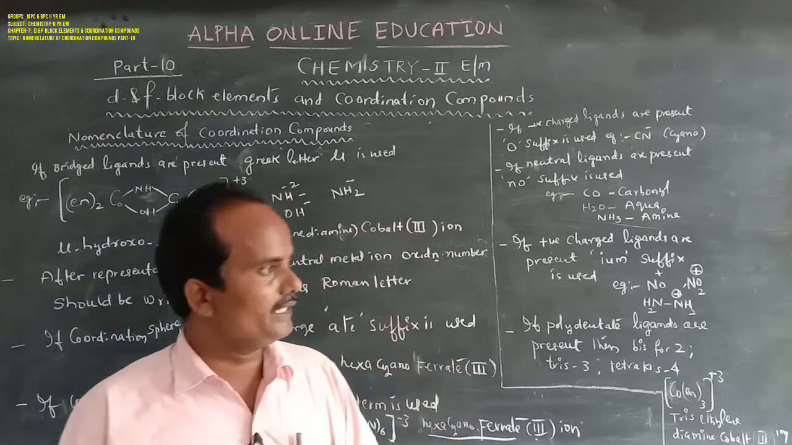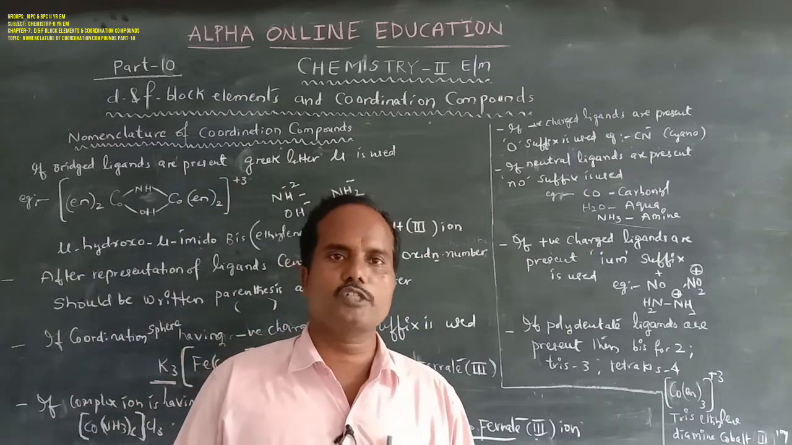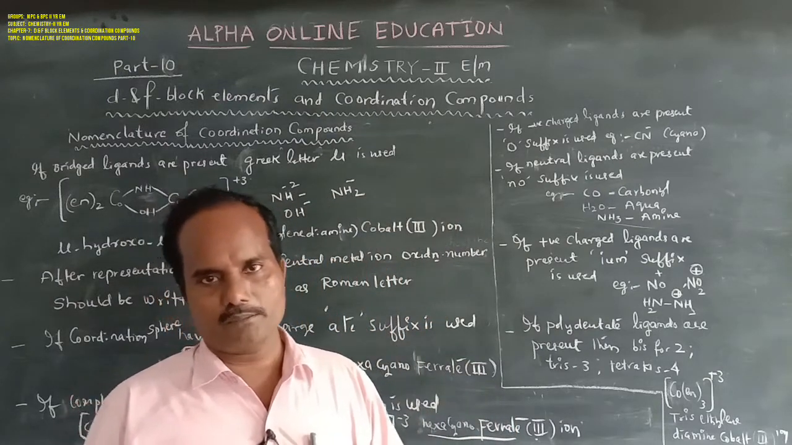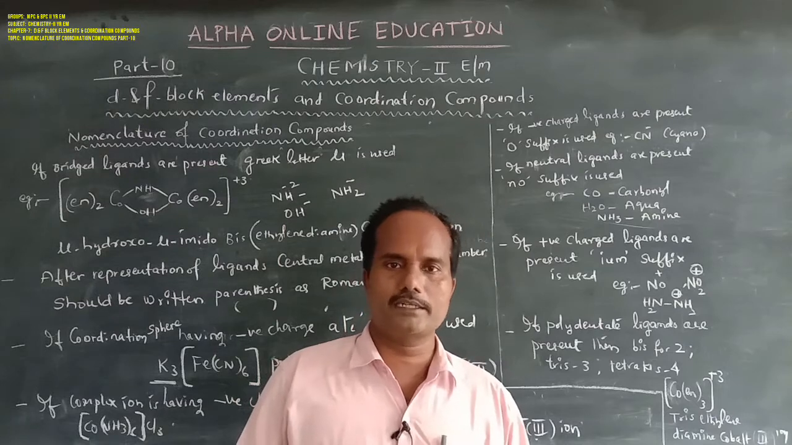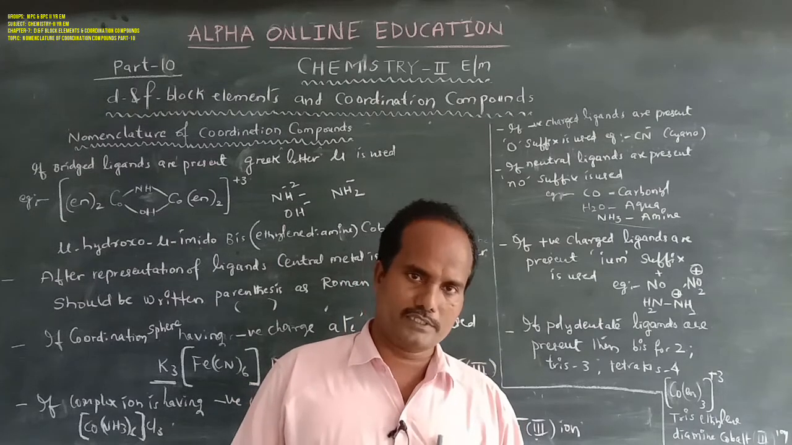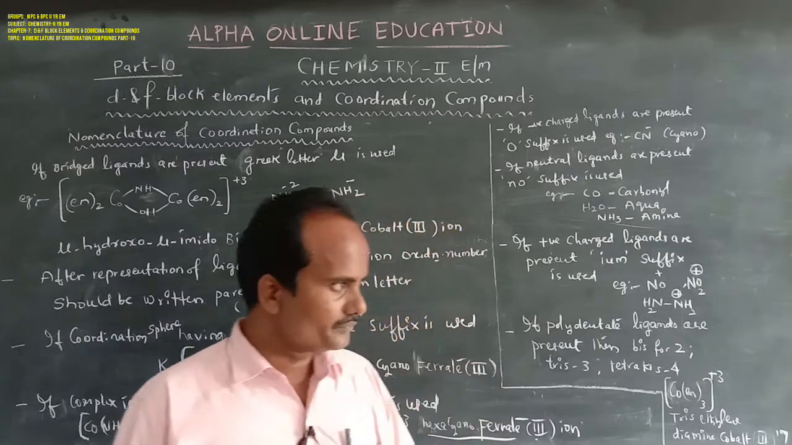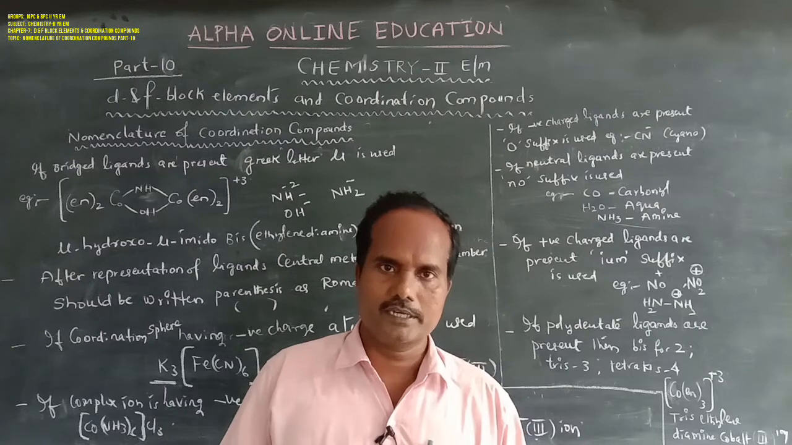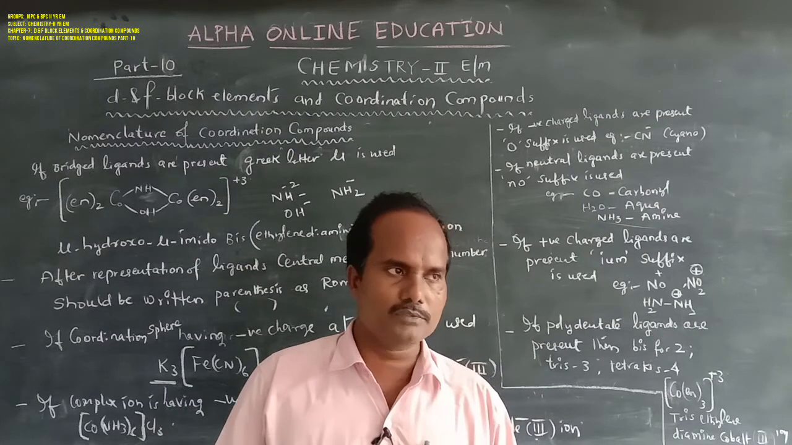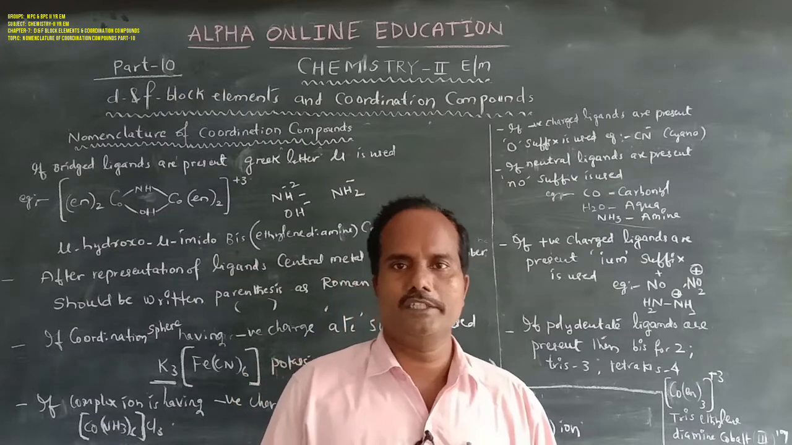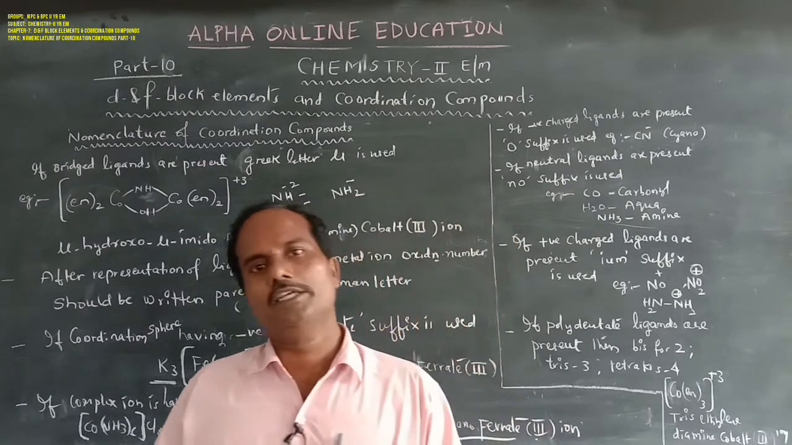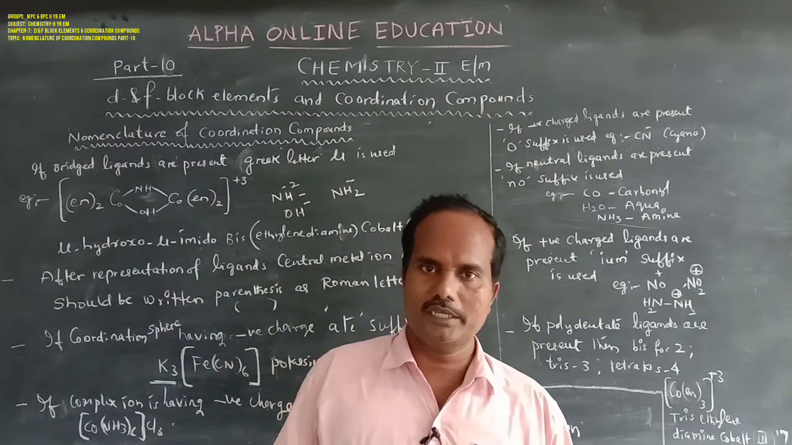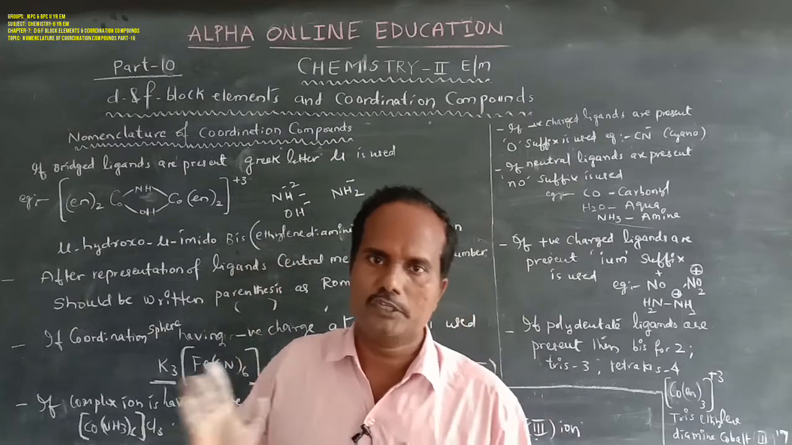Next, if the ligands are negatively charged species, the o suffix is used. If positively charged species, the ium suffix is used. If neutral ligands are there, there is no need of suffixes. If the ligands are polydentate, then bis, tris, tetrakis, pentakis must be used to indicate their number. If bridging ligands are present in the coordination compound, then the Greek letter mu must be used.